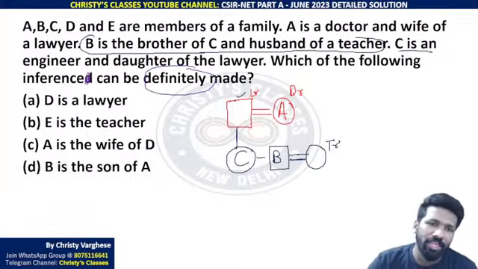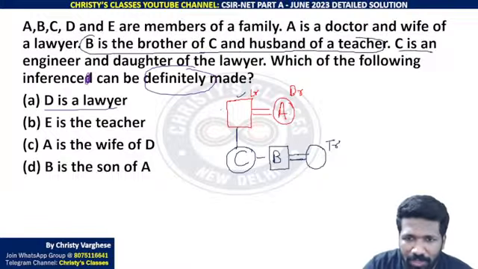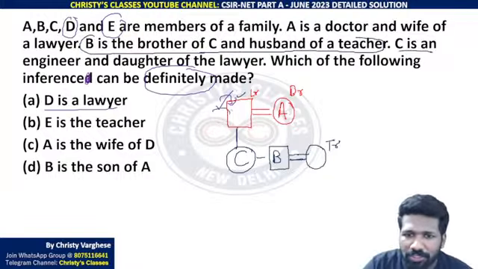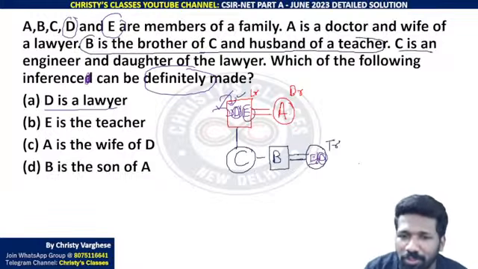It should always be correct. Let us check: D is the lawyer. Is it always correct or not? D is the lawyer means we are saying that this is D. But there are D and E remaining. A, B and C are fixed, but D and E are still left. No other information is given about D and E. So this can be D also, this can be E also. So this is D or E. Similarly, this is E or D. That means if this is D, this is E. If this is E, this is D. Are you getting it? That much only we can say.